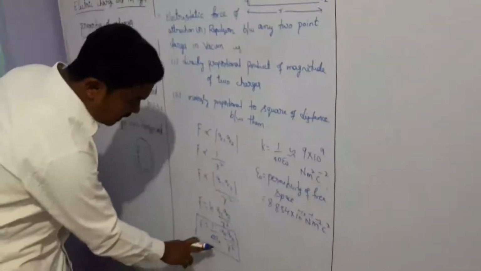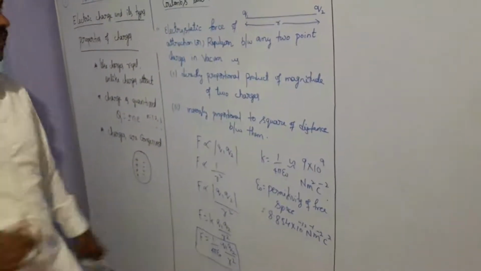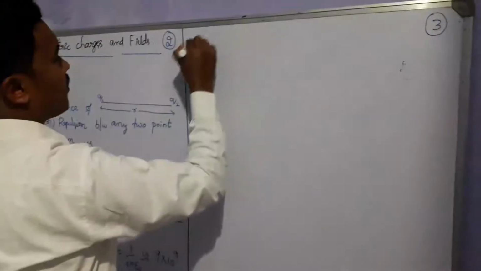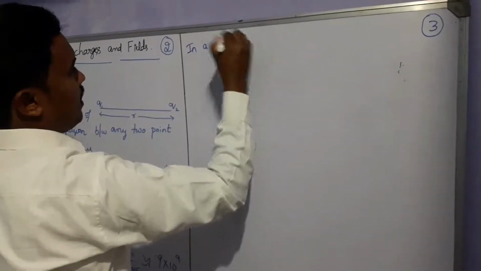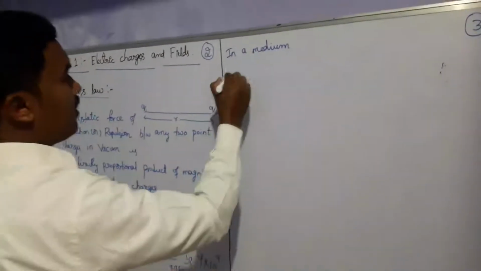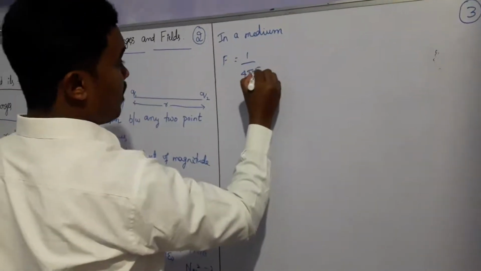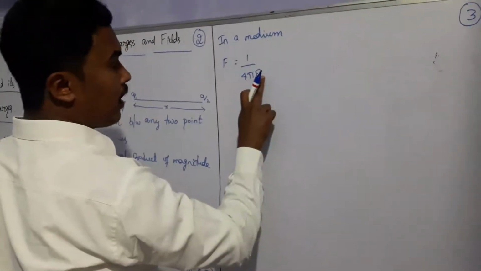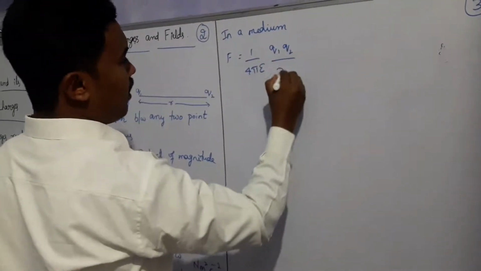If you keep these two charges in any medium, then this expression will change. In a medium other than vacuum or free space, F will be 1 by 4 pi epsilon, not epsilon naught, but epsilon, Q1 Q2 by R square.